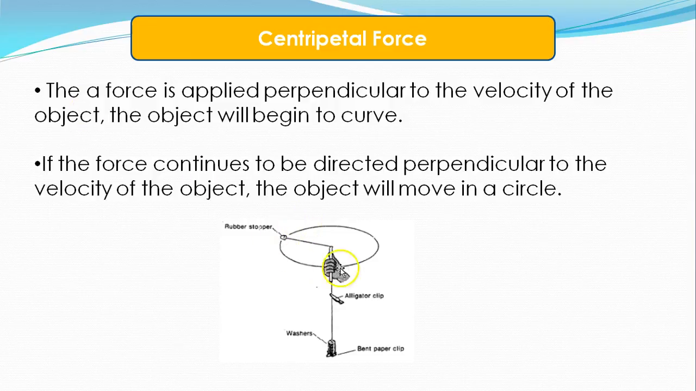If this force, this centripetal force, is applied perpendicular to the velocity, the object will begin to curve. So think about the orbit of the planets. If the force continues to be directed perpendicular to the velocity, the object will move in a circle.